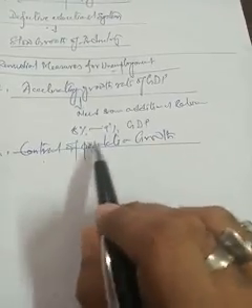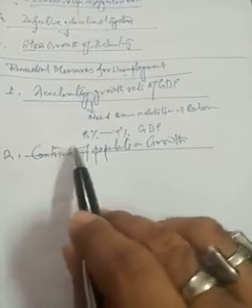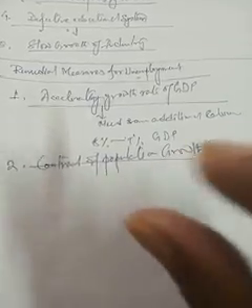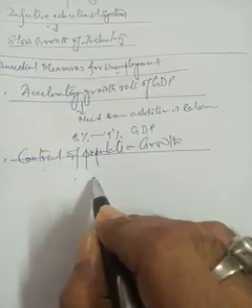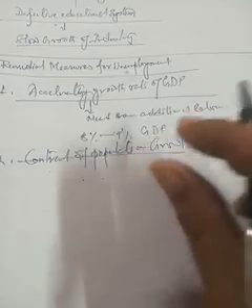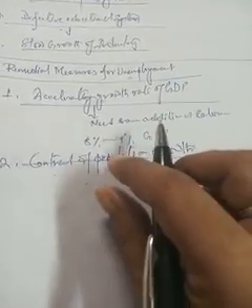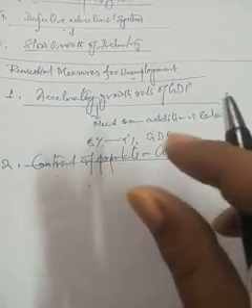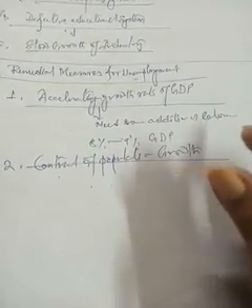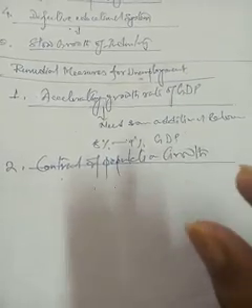We can provide these new or additional jobs to the new entrants who are coming to the labor market. In this way we can solve the unemployment problem.